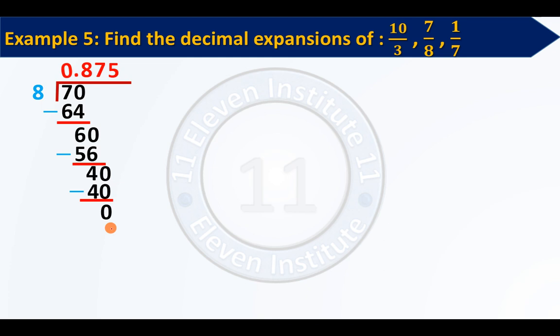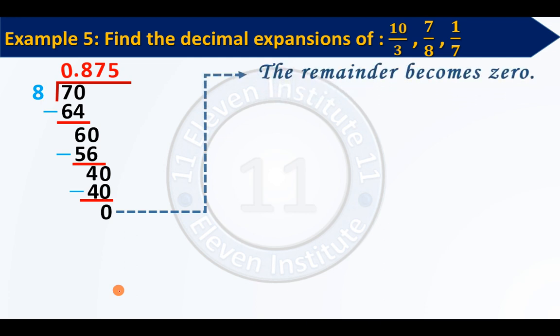But for now, we can see that our remainder has become 0. Whenever the remainder becomes 0, you cannot divide further now. See, here remainder was 6, so you were able to divide once again. Here remainder was 4, so you were able to divide once again. Once the remainder becomes 0, you cannot divide now. The answer will stop. I hope this is clear to you. Once the remainder is 0, you cannot continue the division further.